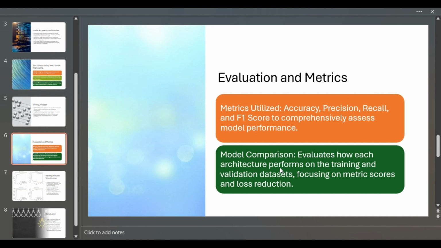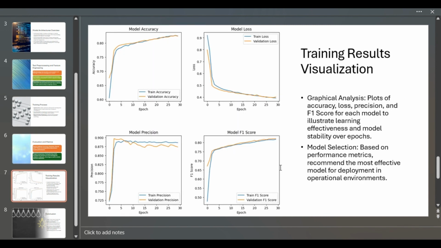Model performance was meticulously monitored through accuracy, precision, recall, and the F1 score. These metrics helped us understand not just how often the model was right, but how it was right, providing insights into the predictive capabilities. We visually analyzed the training process, charting accuracy, loss, and other metrics over time. These plots not only demonstrated the learning curves, but also helped pinpoint when the models were underfitting and overfitting.